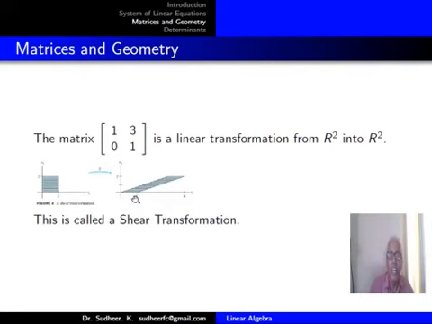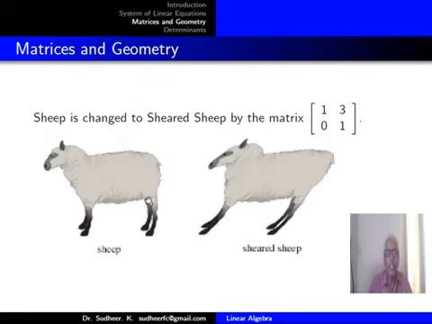So let us see an example. Imagine this is a sheep. If you apply this matrix, you get the sheared sheep. So instead of the sheep, if you fix your photograph, you will get a sheared you.